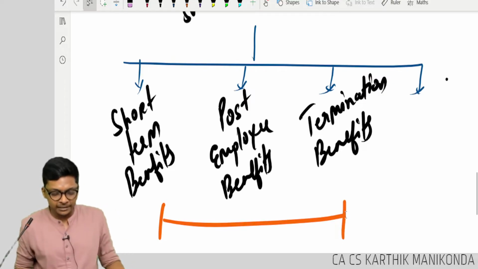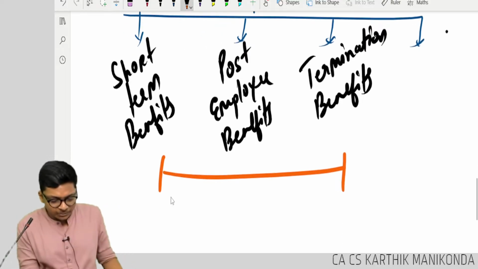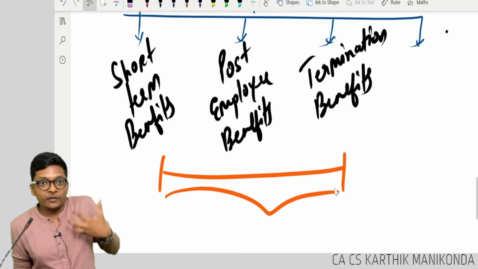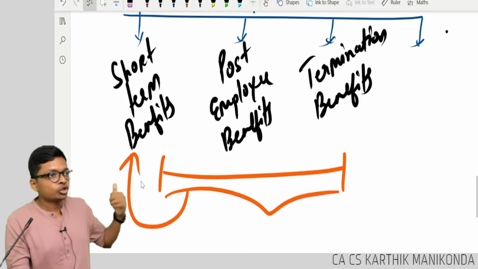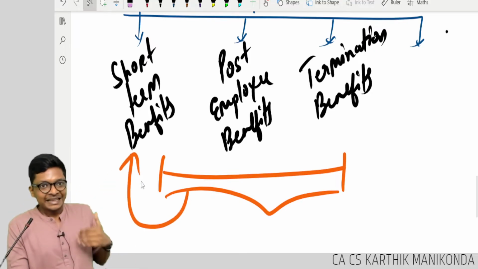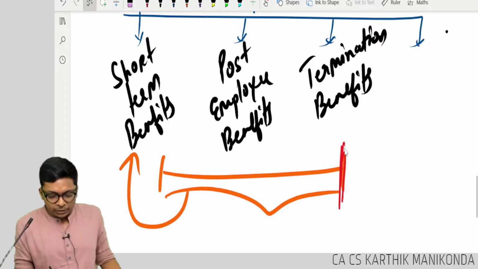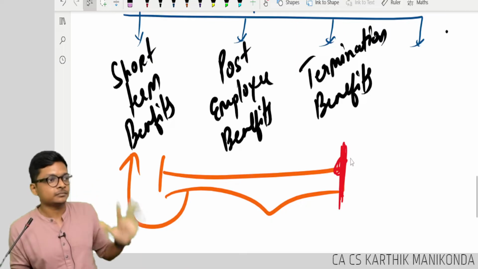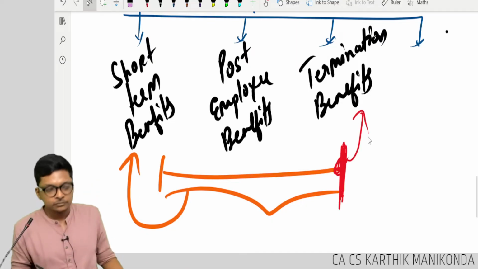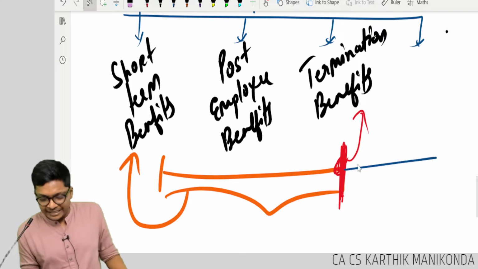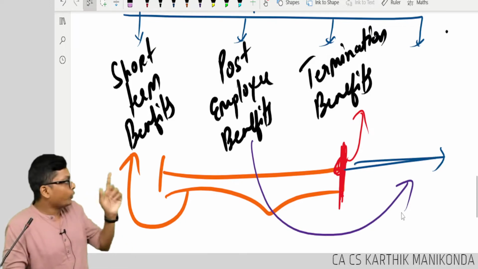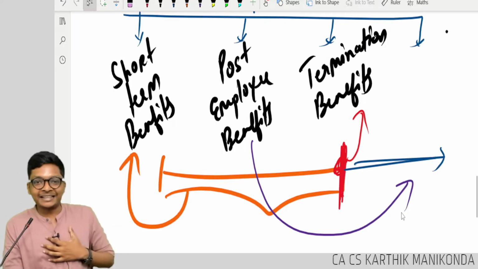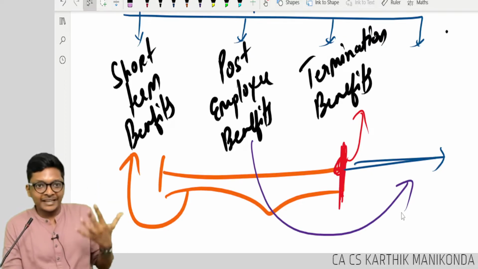Now if I put a simple timeline here, assume this entire orange line is his period of employment. Whatever he gets during that period will become short-term benefits. Then he decides to terminate. On a particular date, on that day when he's leaving, they will give him something. That becomes termination benefits. And after he leaves, still he will get PF, etc. Those are post-employee benefits. Is it clear, guys? Easier. We have to fill examples, all of that.